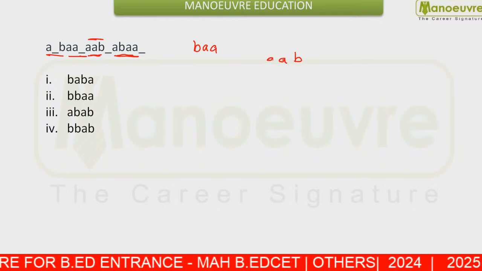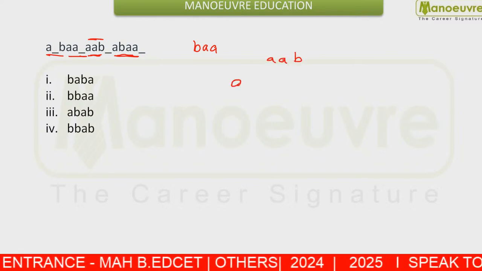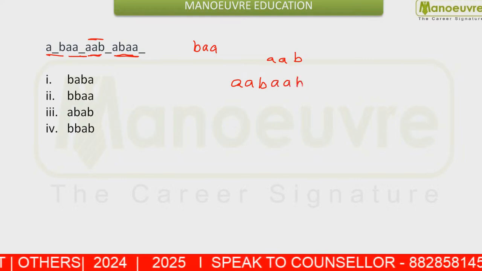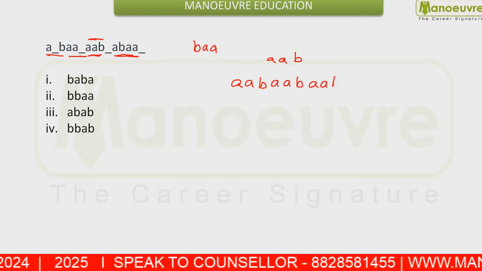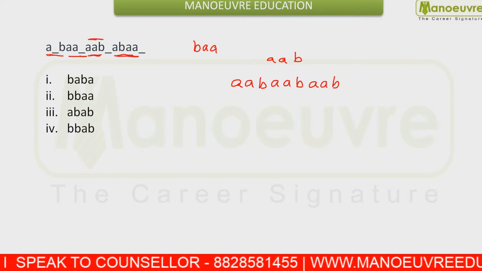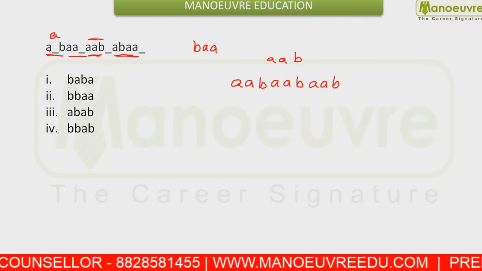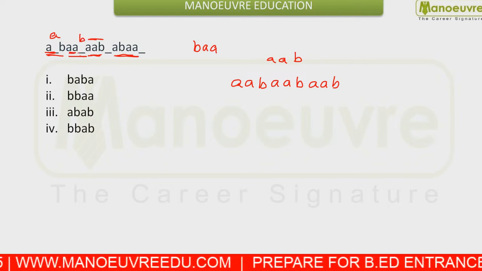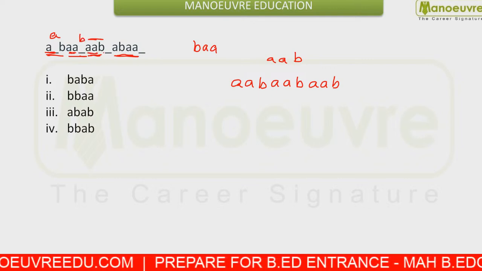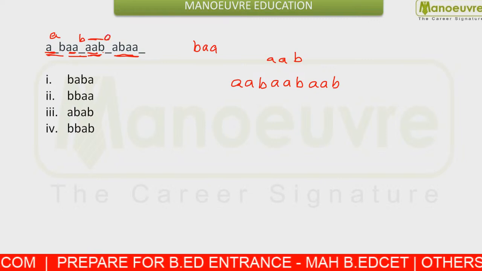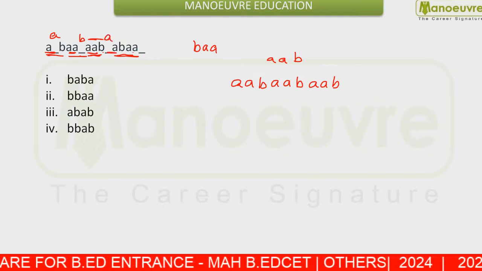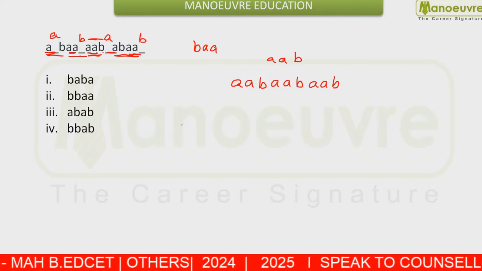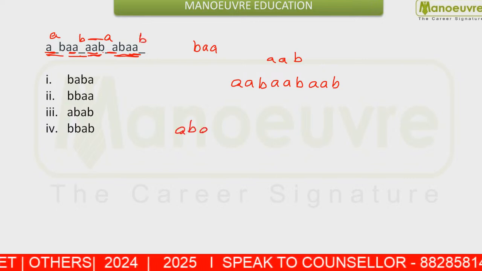So what is going to be the condition? This is going to be double AB and double AB. So we can write what this is going to be. Here you fill the A, double AB. Next you fill B. Next you fill double AB. That means the next point is double A. And the last point is going to be B. That means your answer should be AB.